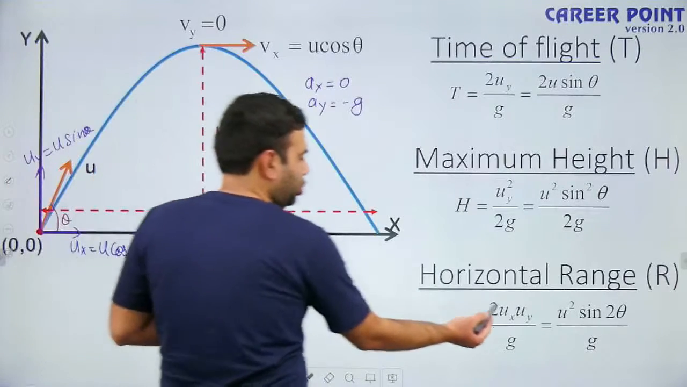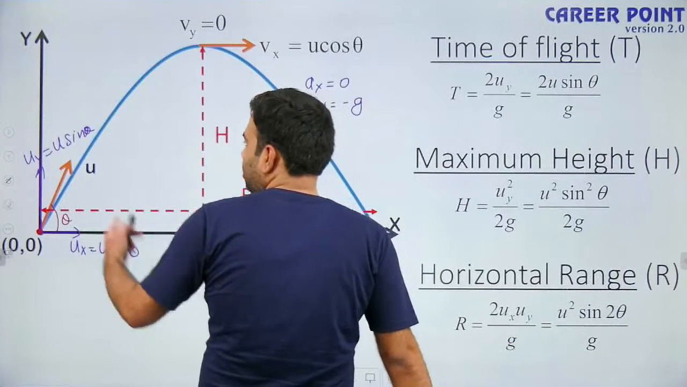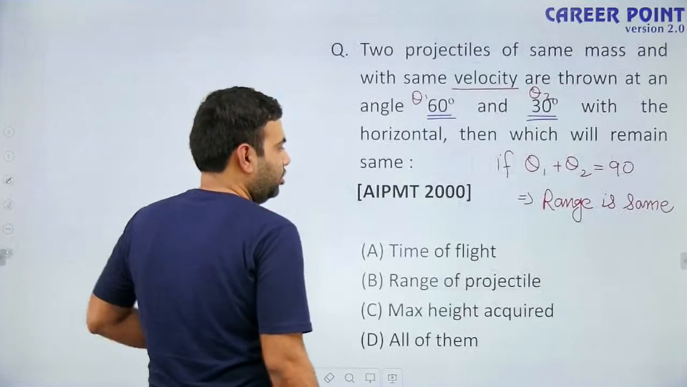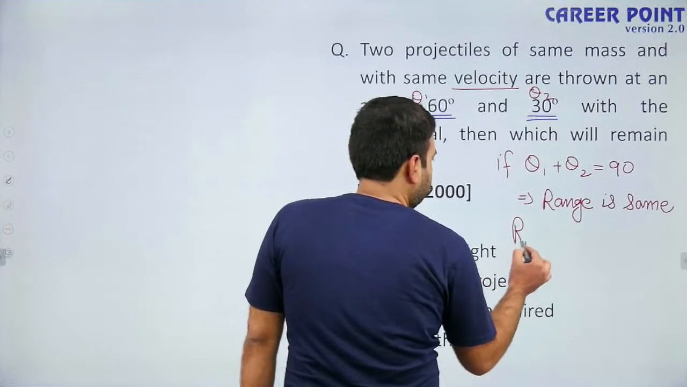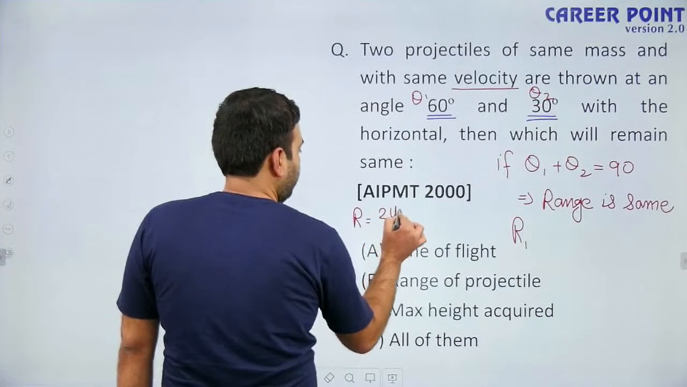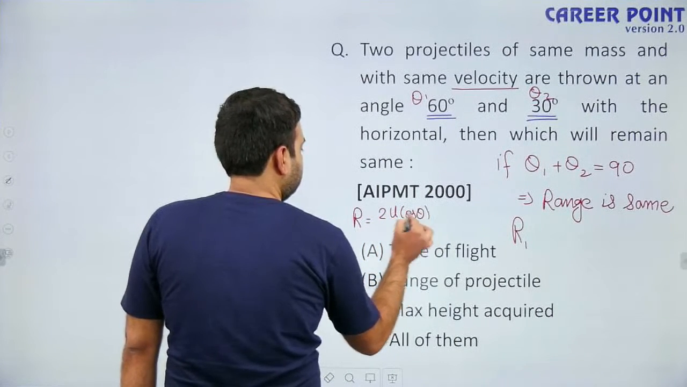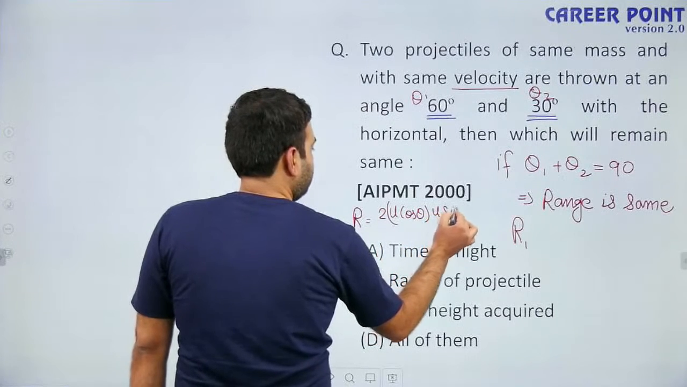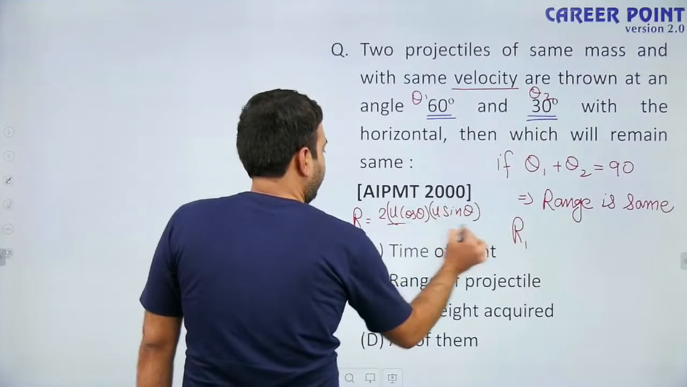Range is 2 into ux uy by g. ux is u cos theta, uy is u sin theta. So for the first particle, see what is the range? Range is equal to 2 times ux, that is u cos theta, times uy, that is u sin theta, divided by g.